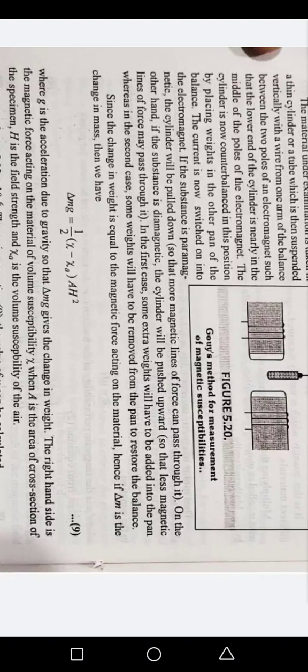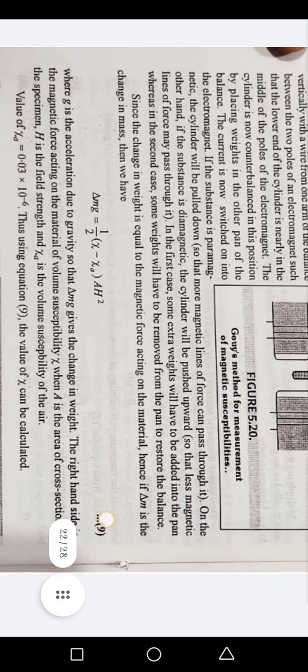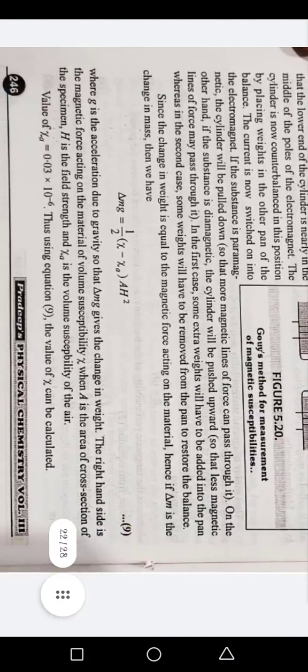Since the change in weight is equal to the magnetic force acting on the material, if delta m is the change in mass, then we have the equation, where g is the acceleration due to gravity, so that delta m g gives the change in weight.